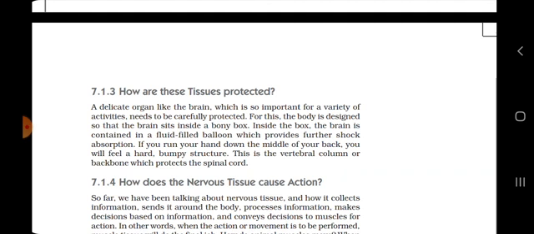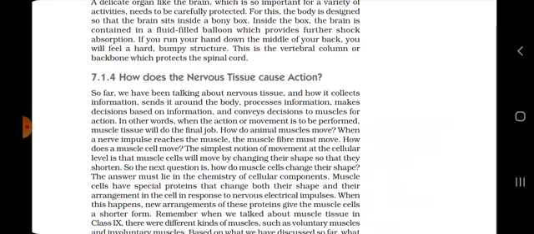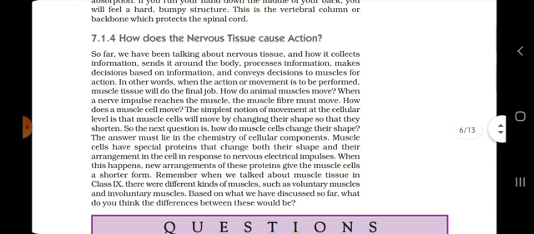The spinal cord is protected by the vertebral column or backbone. We also saw how nervous tissues cause actions, that is the movement of muscles, and then the muscles move the body parts as the changes we need.